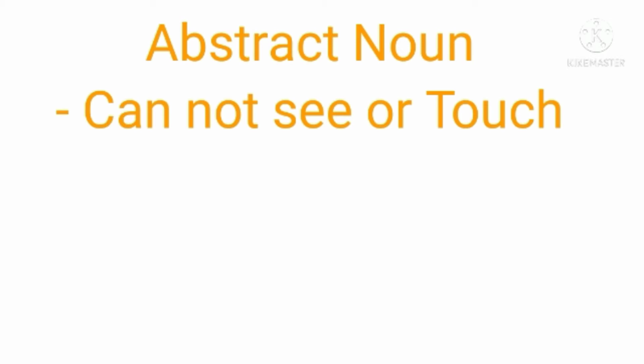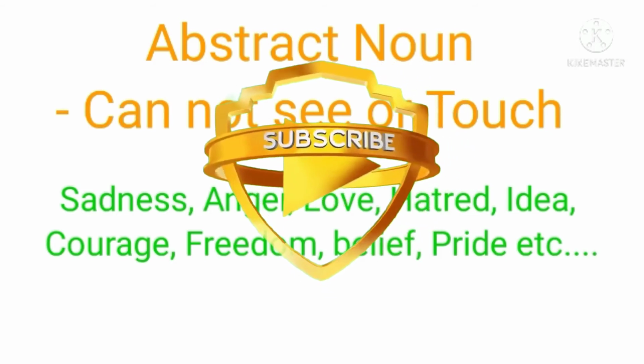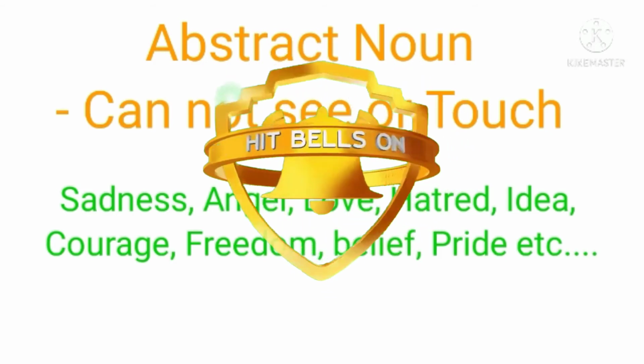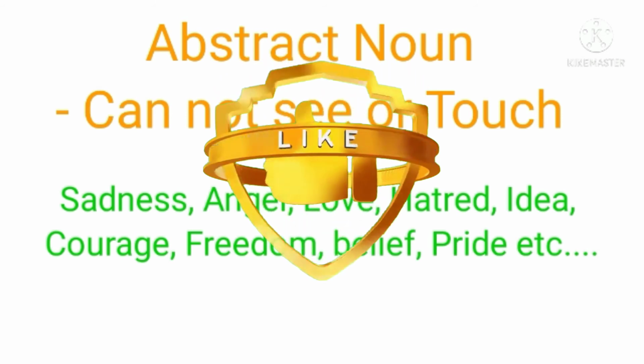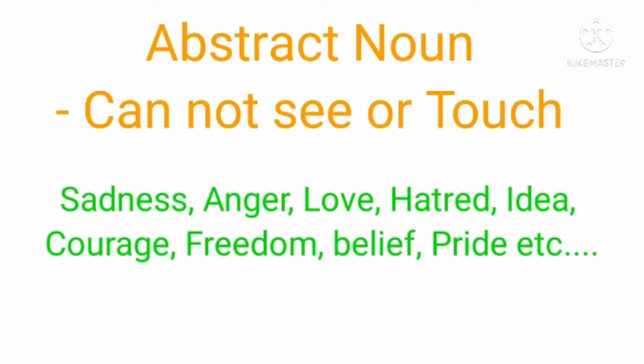The next one is the abstract noun. Abstract noun is exactly opposite to that of the concrete noun. That which we cannot touch and cannot see, you have to call an abstract noun. For example, sadness, anger, and the word emotion are nothing but abstract nouns, because these things cannot be touched or seen. So according to your book, the definition of the abstract noun is like this: abstract nouns refer to things which we cannot see or touch but only feel. They include feelings, experiences, states, qualities and ideas.